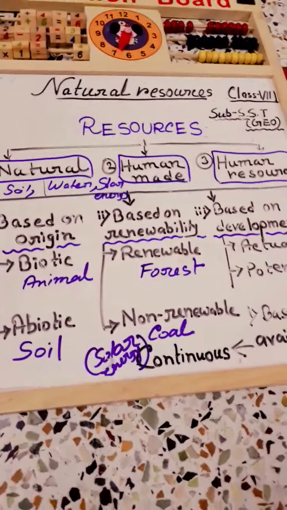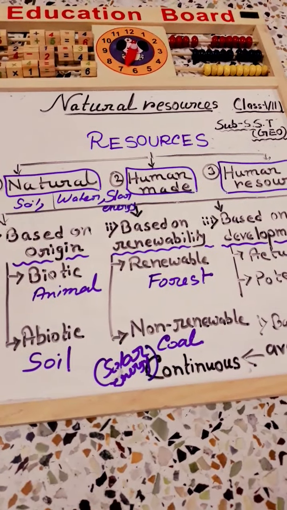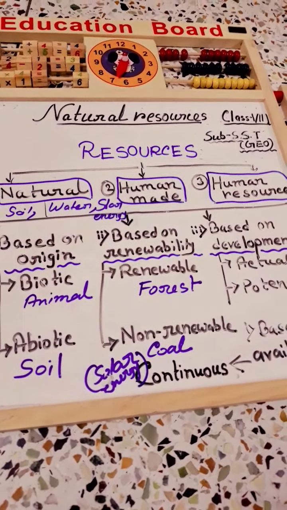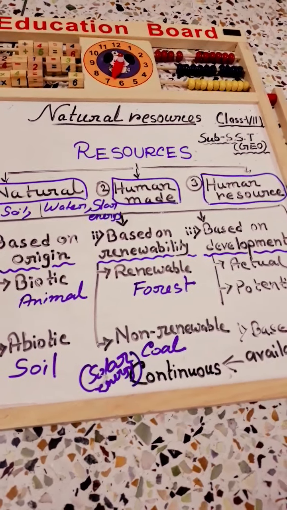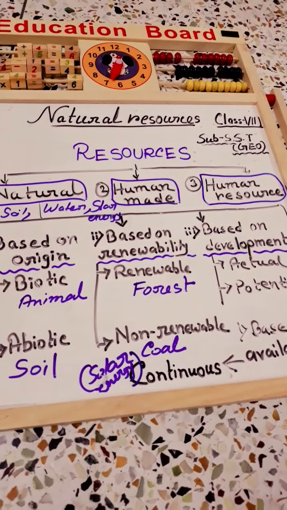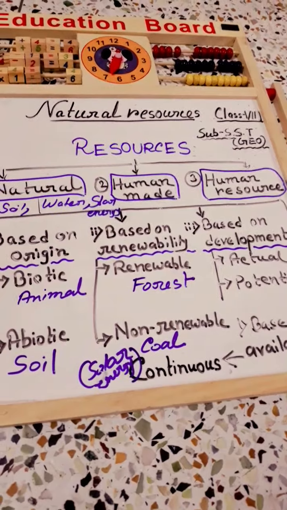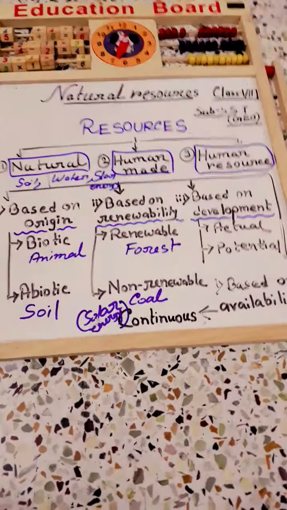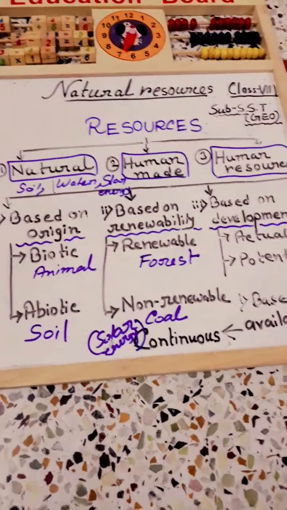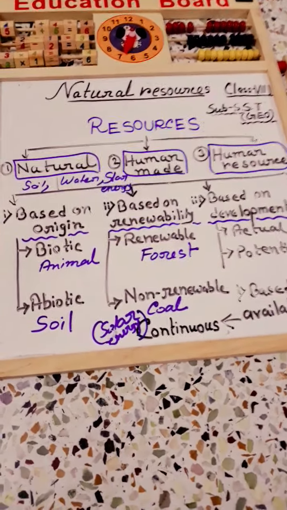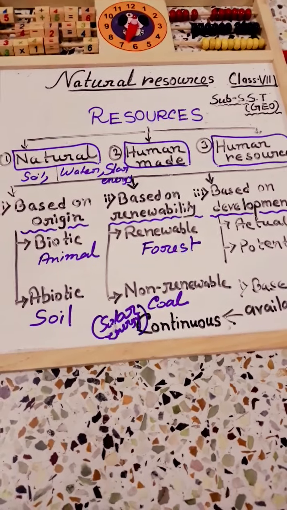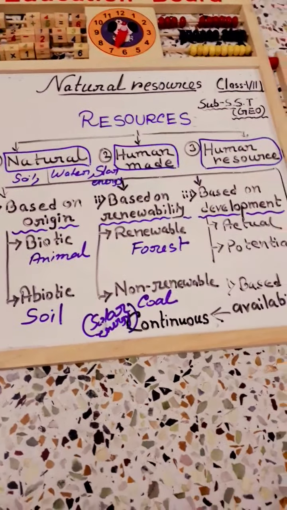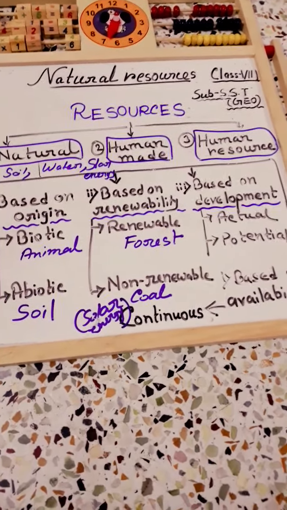So that is known as continuous resources. These resources are always available and do not rely on human action. So solar energy and tidal energy are examples of continuous resources. So these are the main types of resources, mainly three categories, and then natural resources are further divided into different types.